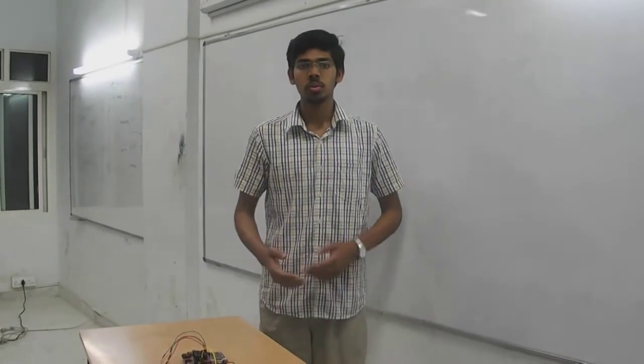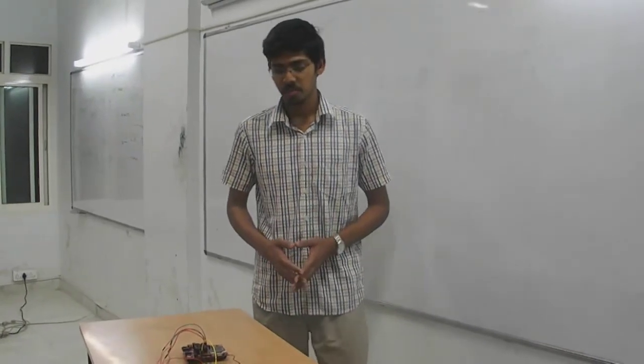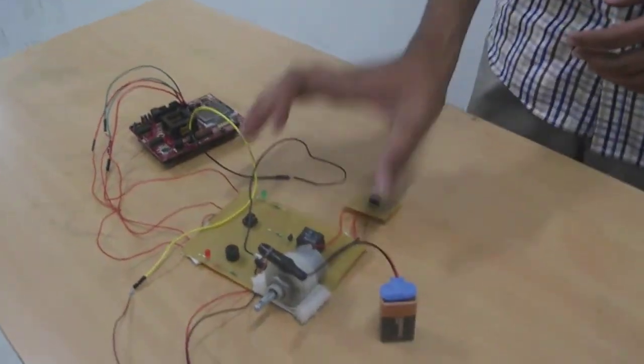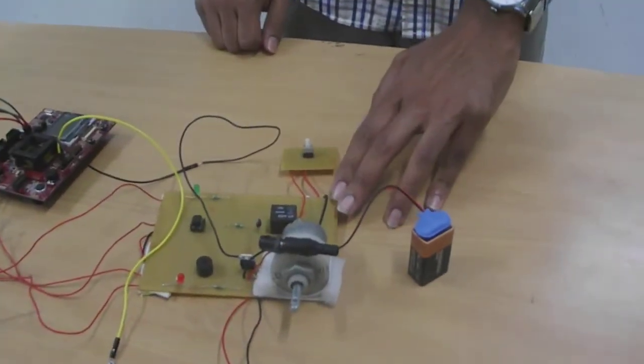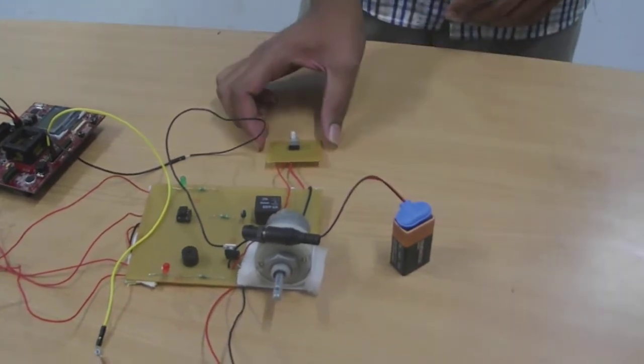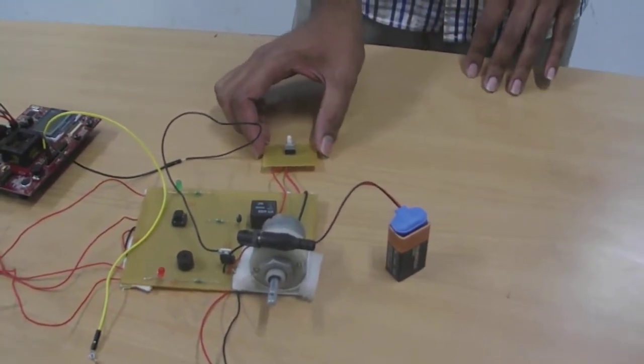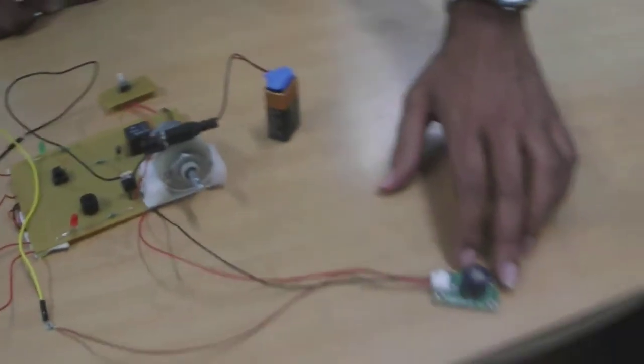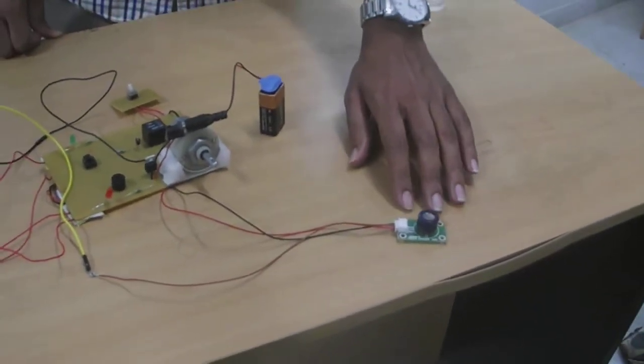Now we will give a demonstration of our project. This is the TI MSP430 microcontroller that we have used. This circuit is for the starting motor circuit of the car. This switch here depicts the key that we will be plugging in to start the car. This represents the alcohol sensor that we have used in this project.